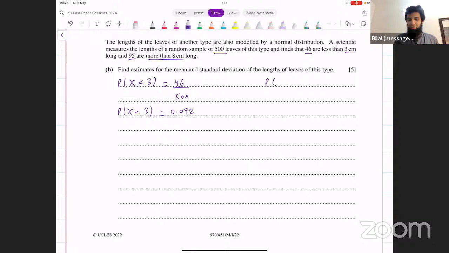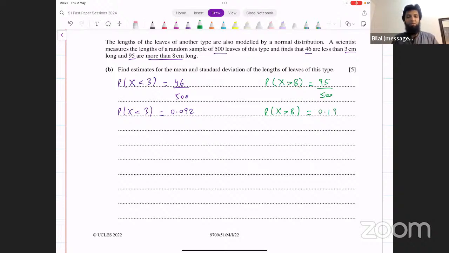Similarly, they're saying the probability that a leaf is more than 8 centimeters long, that means probability of x being greater than 8, is equal to 95 over 500. That gives us probability of x being greater than 8. That's 95 over 500. That's 0.19.